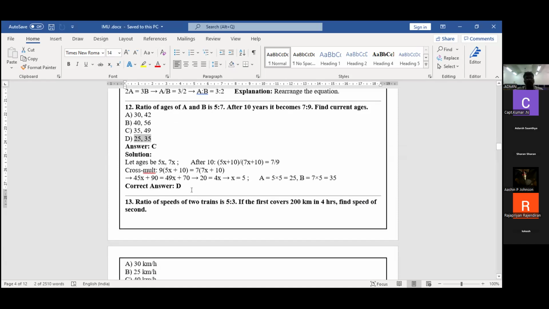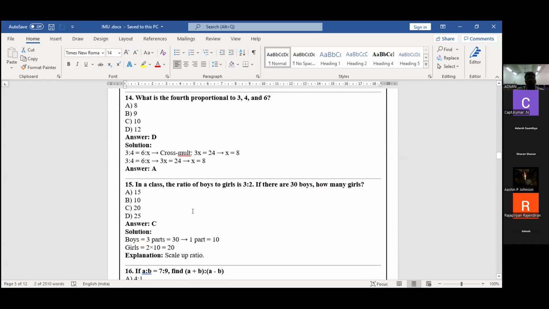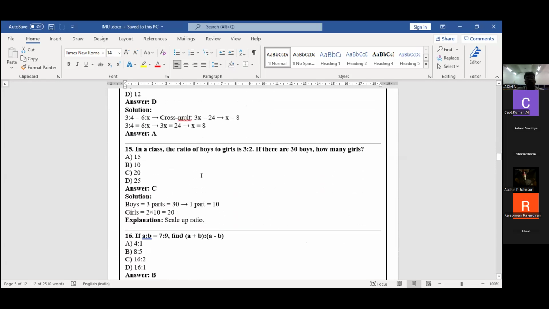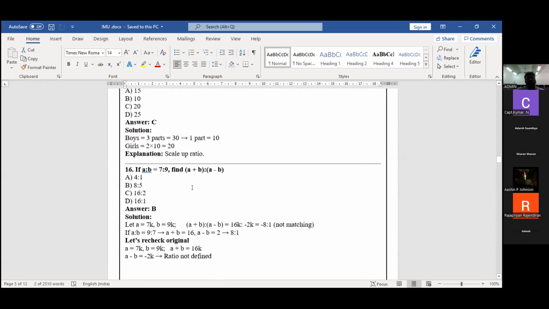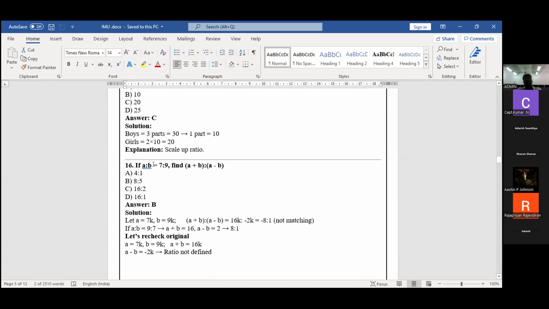Okay. Now we are going to discuss one more problem, then go on to another one. See, the 16th problem: if A is to B equals 7:9, the ratio is given. A is to B equals 7:9. The simple question is given: find A plus B is to A minus B.